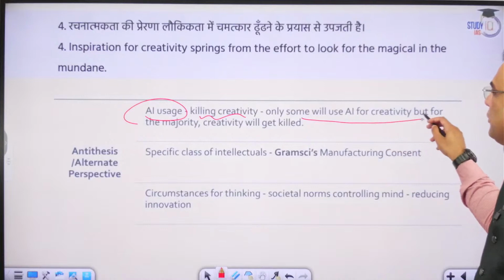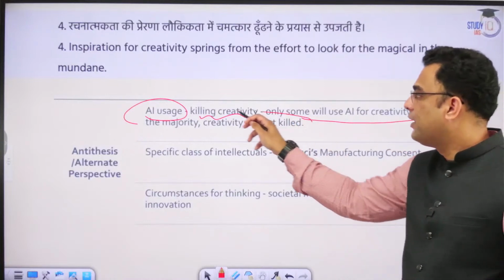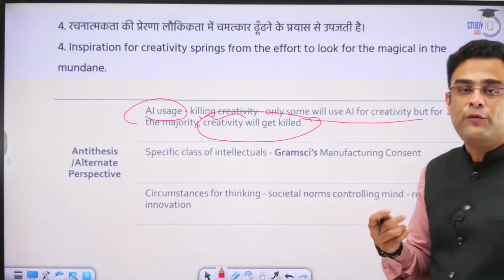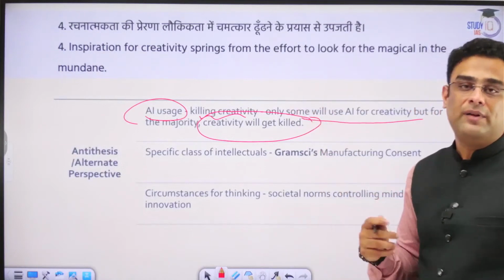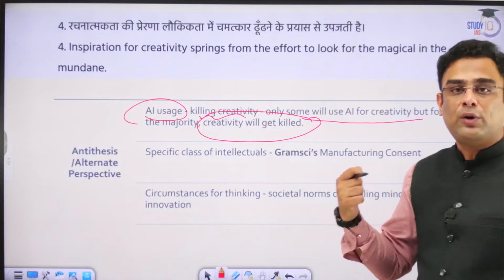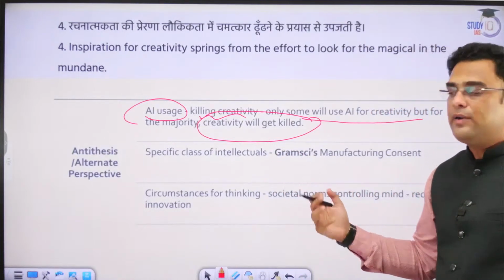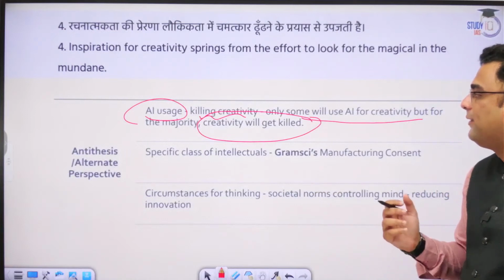Some will use AI for creativity, but for the majority, creativity is going to end because of it. Only a handful of people who have the skill, the technological edge of using this kind of technology, can benefit from it. But for most others, it is not going to be of any use.